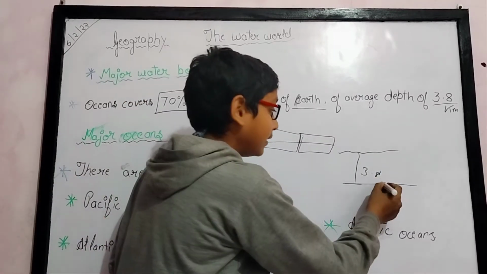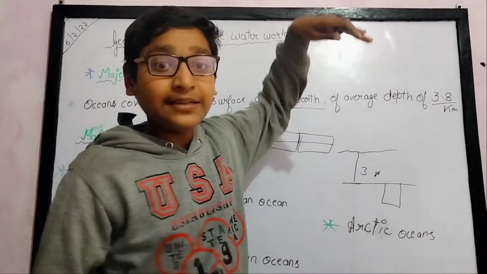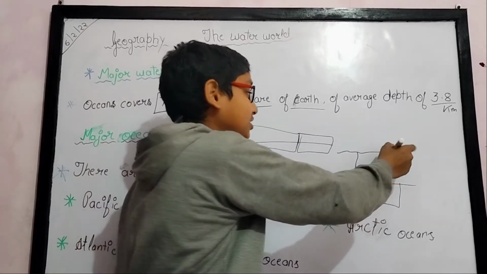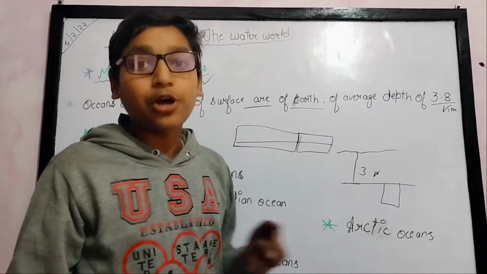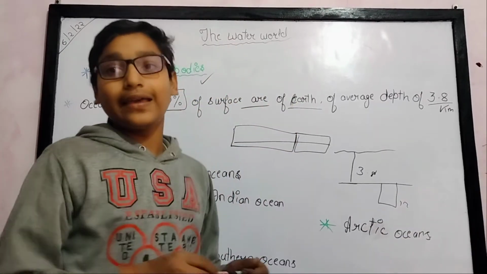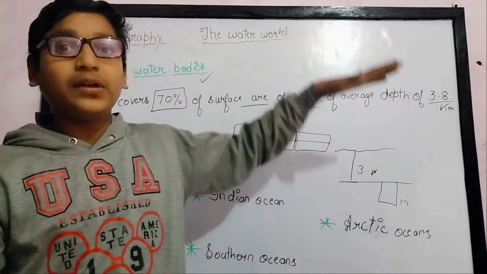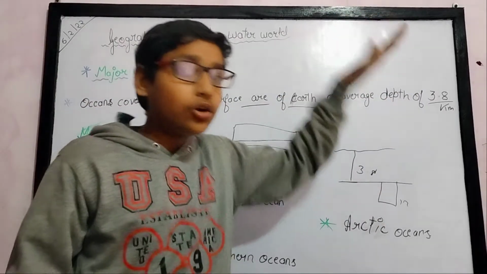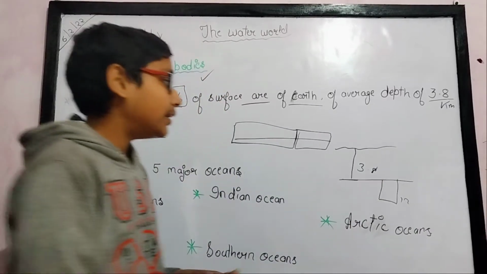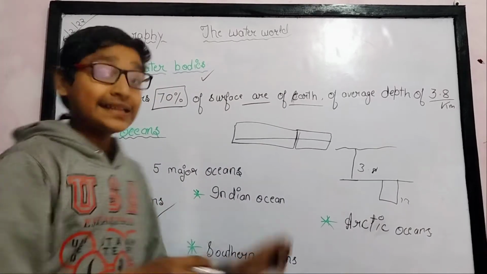In the ocean bed there is also a big hole which goes further down. It is called a trench, and trenches can go to a depth of 12 kilometers. It is called the Mariana Trench, and it is in the Pacific Ocean.